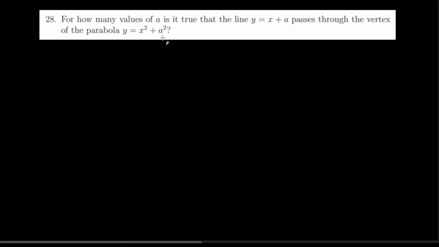All right, there are some key things to note in this problem. They're asking us for how many values of a, not necessarily to find all a, for how many values of a is it true that this line y equals x plus a passes through the vertex of the parabola y equals x squared plus a squared.